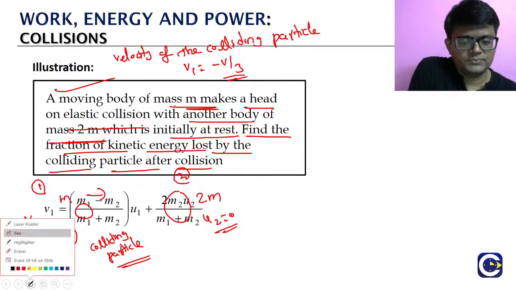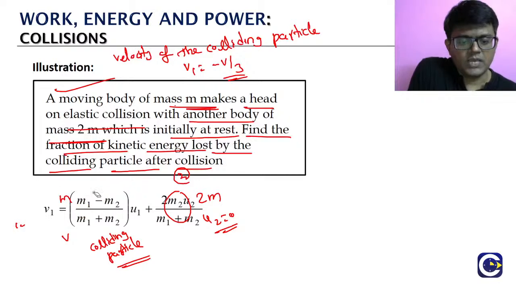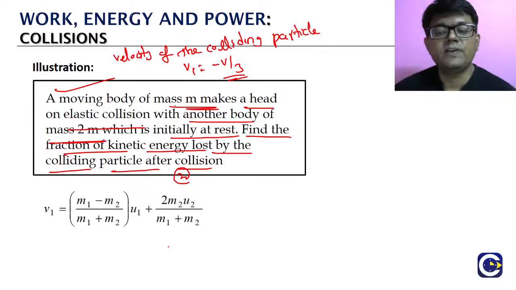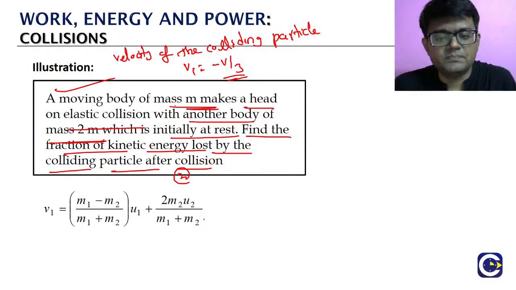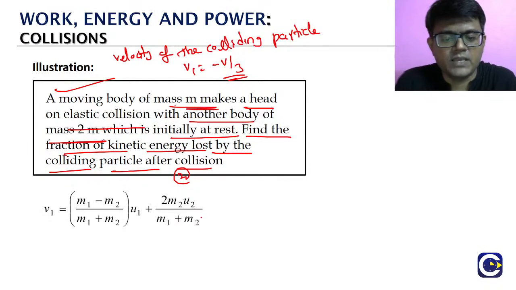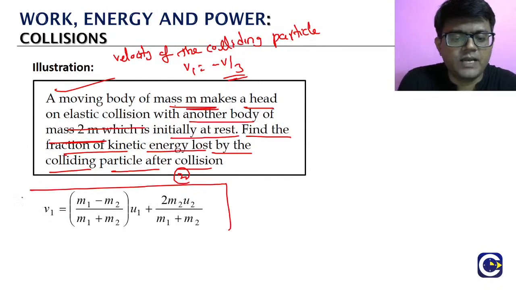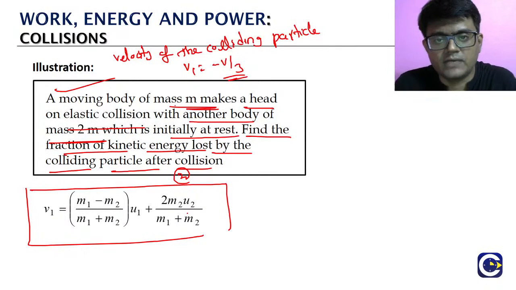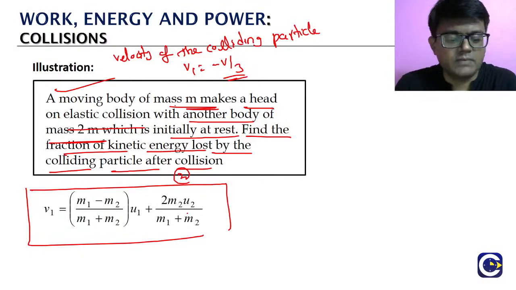Okay, so we'll make a note of this formula, because we have to keep reminding ourselves of these formulae. In each and every problem we are solving, we have to keep revisiting the formula. That is the way in which we will remember them. As many problems as you are solving, every time you keep revising the formula once. So what is the v1 formula? We got the answer, but we will recite the formula one more time. v1 will be m1 minus m2 by m1 plus m2 into u1 plus 2m2 by m1 plus m2 into u2.